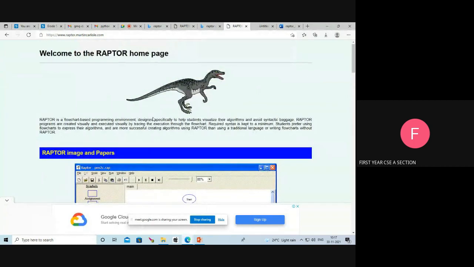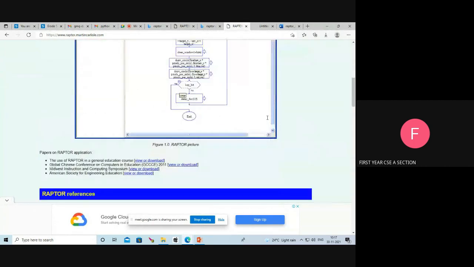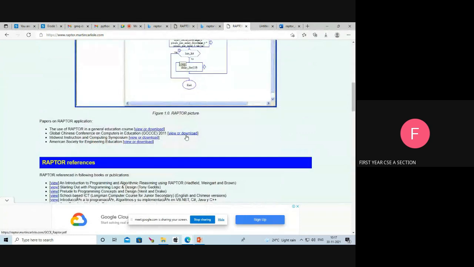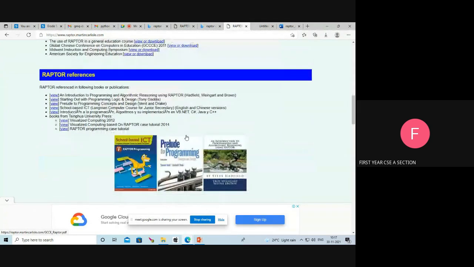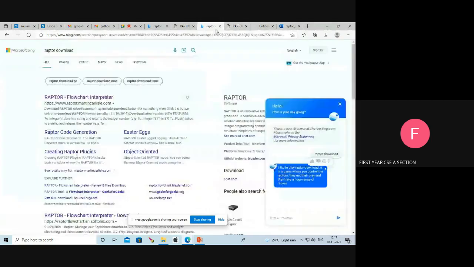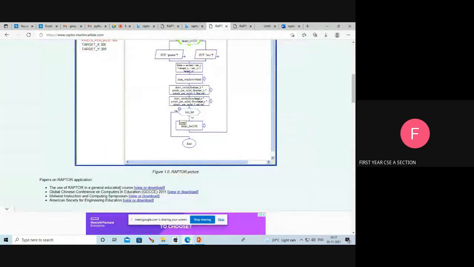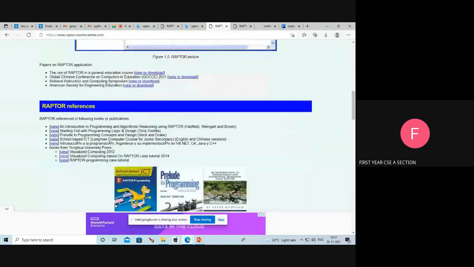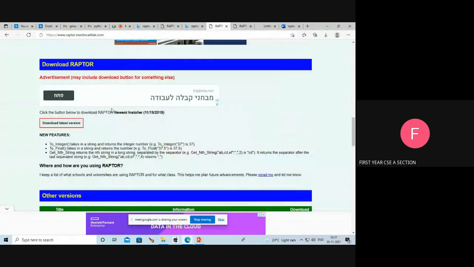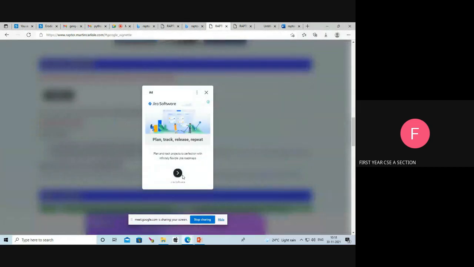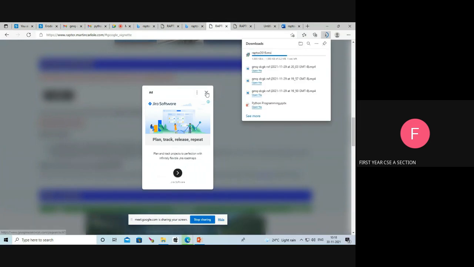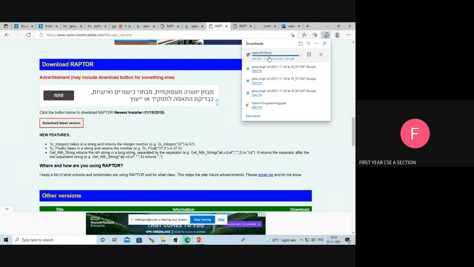If we go to the Google website, here we are going to download the Raptor tool. See, the Raptor tool is downloading.